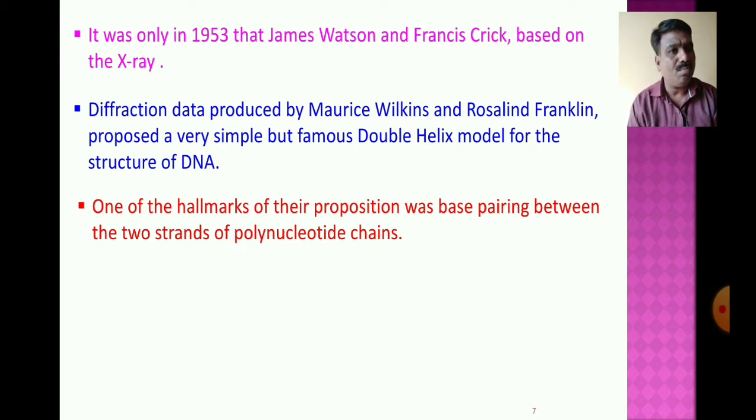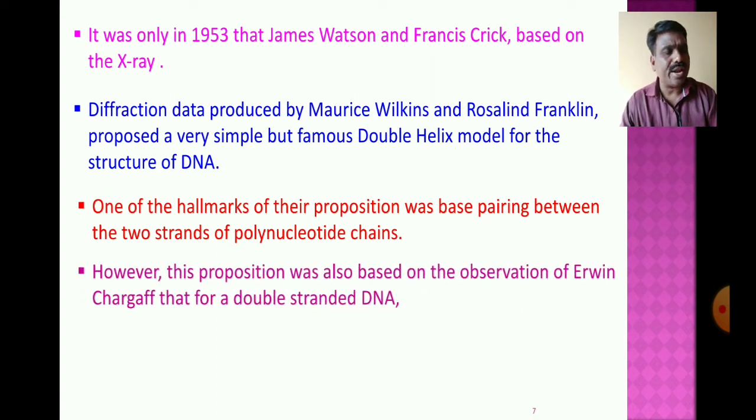One of the hallmarks of their proposition is base pairing. Now this base pairing is a very specific one. Thymine's complementary base pair is adenine, and not guanine or cytosine. And adenine pairs with thymine, not with guanine or cytosine. These are the hallmarks of their proposition: base pairing between the two strands of the polynucleotide chains. So in the DNA, the two strands have complementary nitrogen base pairing, and these two strands are held together with the help of weak hydrogen bonds.